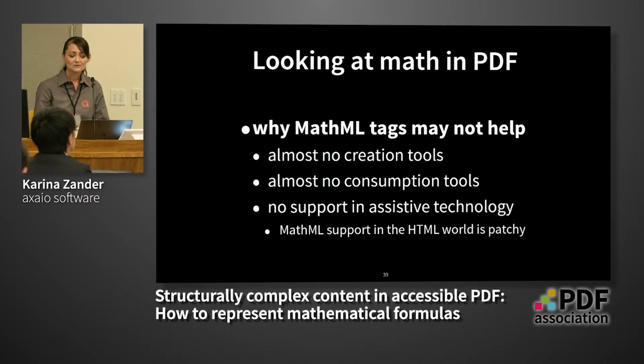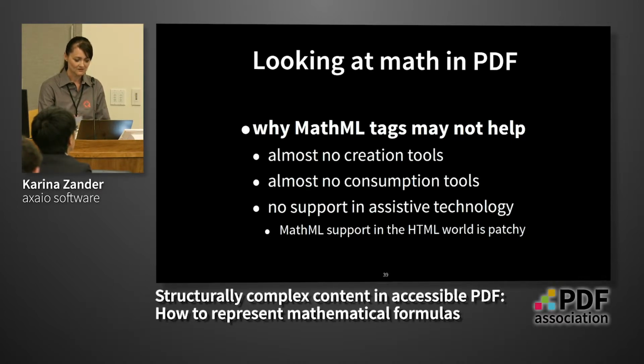And there is no support in assistive technology, so there are no screen readers which support MathML. There is some MathML support in HTML, but from our point of view, this is kind of patchy, not consistent, and there can be other opinions on this, but this is our opinion.